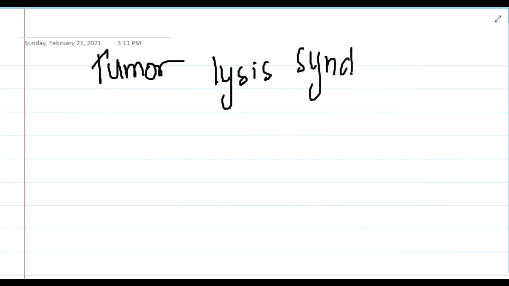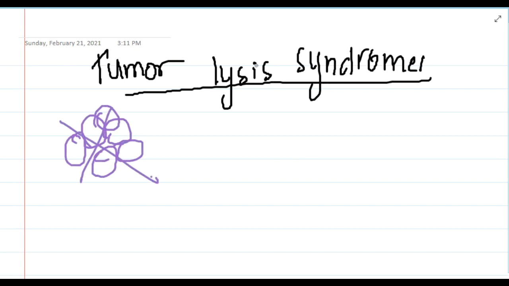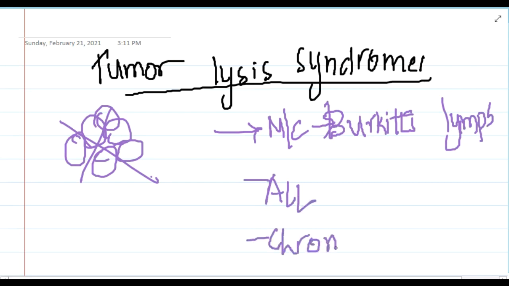Then after this, the next important thing is we will learn some important points about tumor lysis syndrome. This is a syndrome which is caused by the destruction of neoplastic cells. Whenever large numbers of neoplastic cells get destroyed, this will cause this syndrome. This is most commonly associated with tumors. In the tumors, it is associated with Burkitt's lymphoma most commonly, followed by acute lymphocytic leukemias, and it is also associated with chronic leukemia, right?